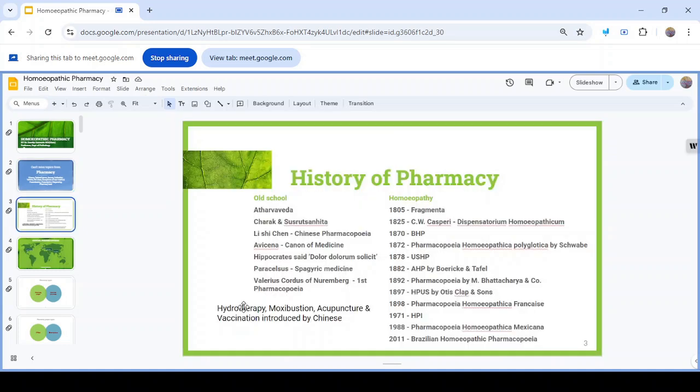Now we come to the pharmacy history. So old school pharmacy starts from Atharva Veda.